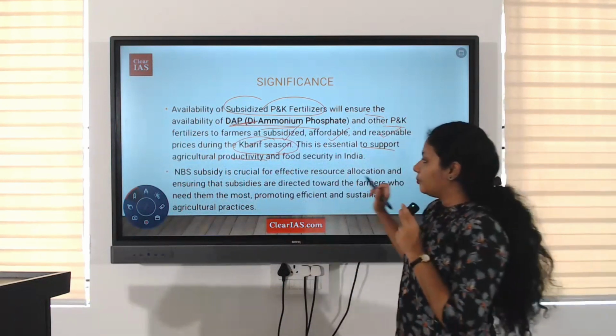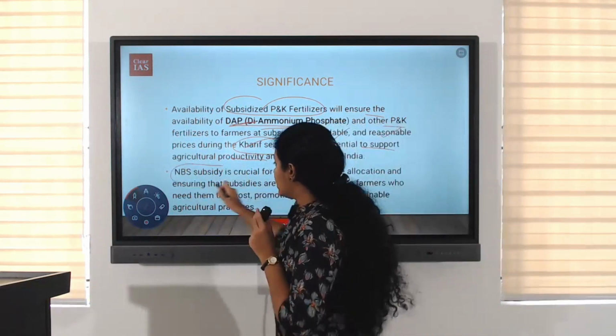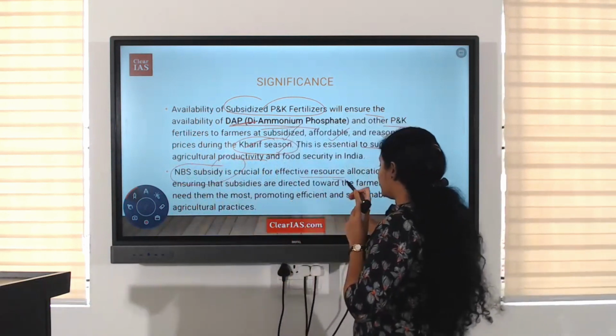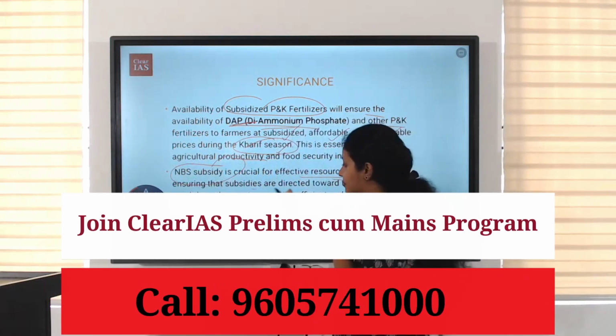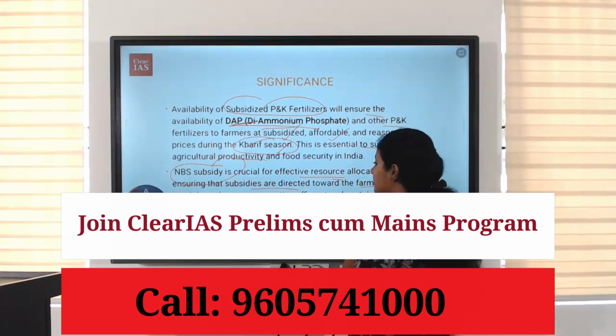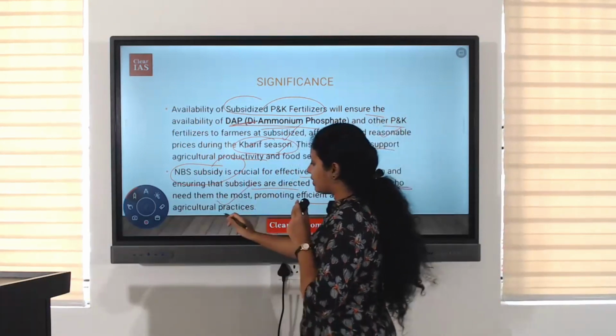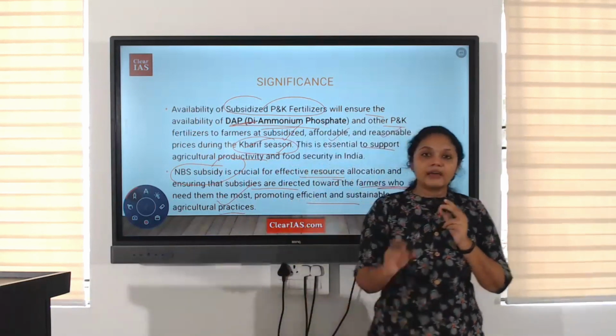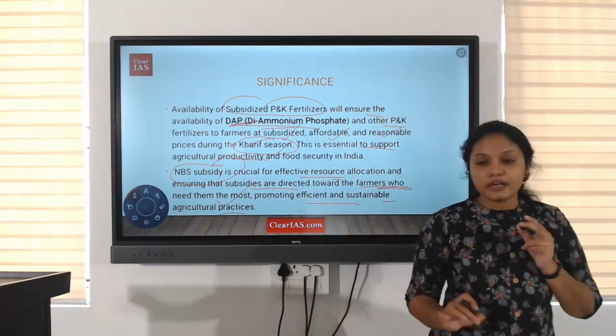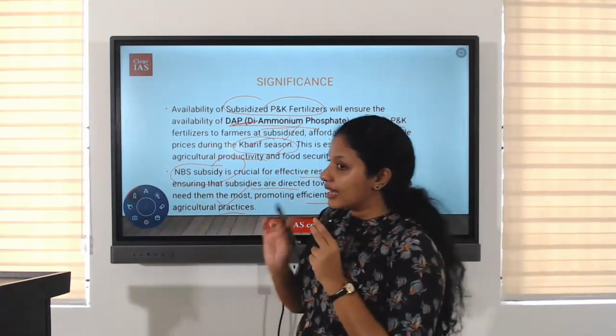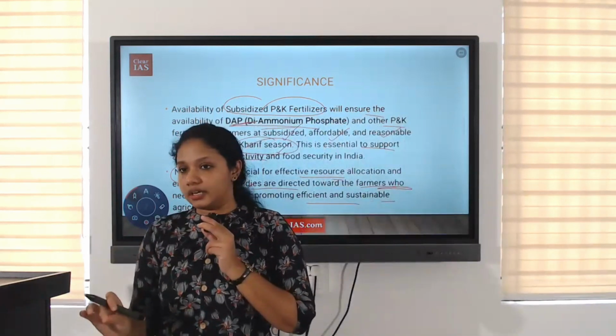Okay. Now, NBS subsidy is crucial for effective resource allocation and ensuring that subsidies are directed towards the farmers who need them the most, promoting efficient and sustainable agricultural practices. Like every scheme in the country, we always say that one of the challenges is exclusion and inclusion errors.